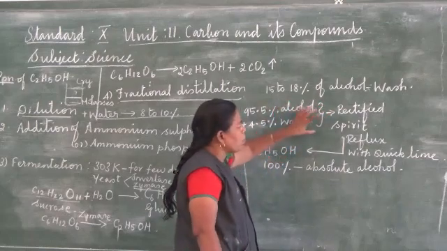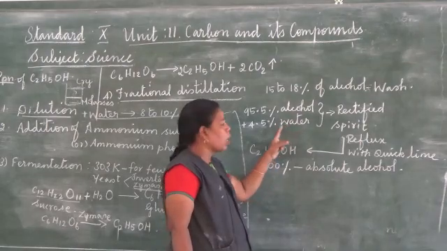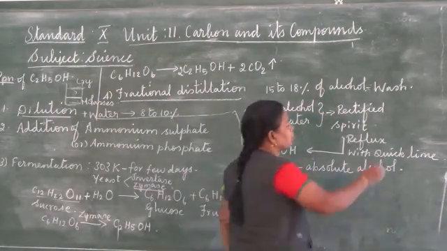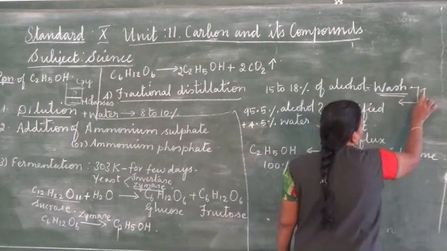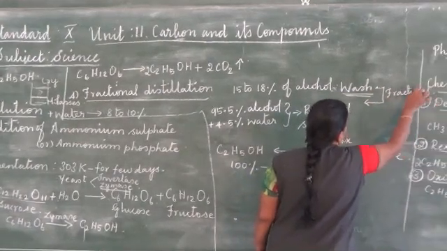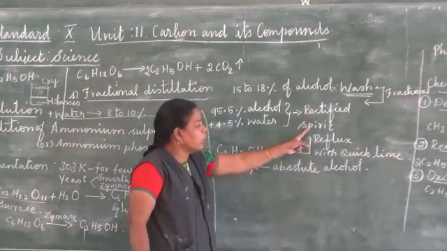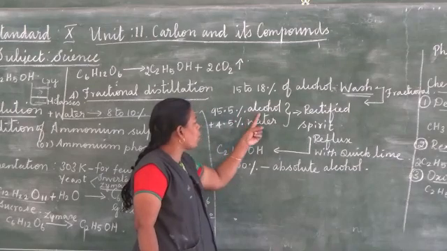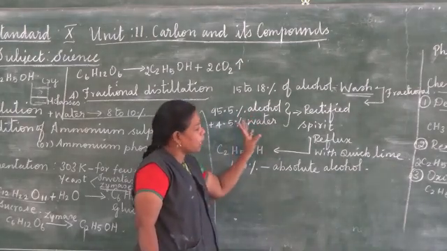This combination is called rectified spirit. Yet we are not getting 100% alcohol.